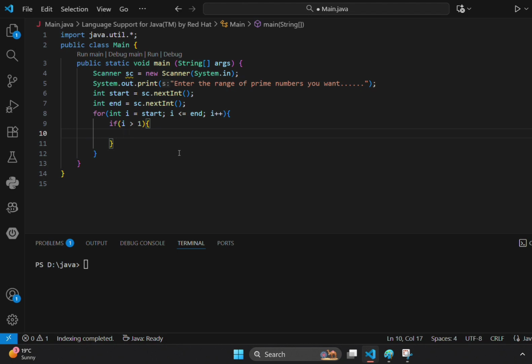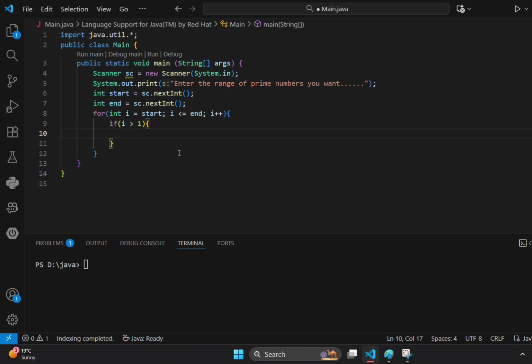If you are printing numbers from a range, and you give a starting or ending point that is negative, and negative numbers are printed, that indicates your execution is wrong. That's why I mentioned if i is greater than 1.